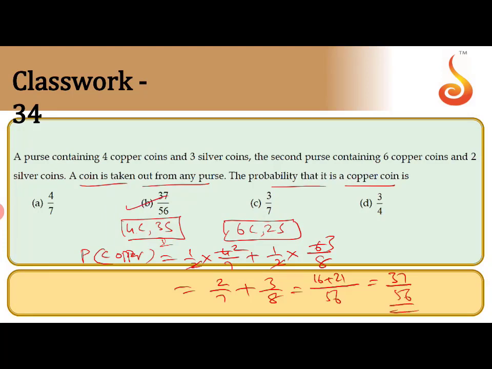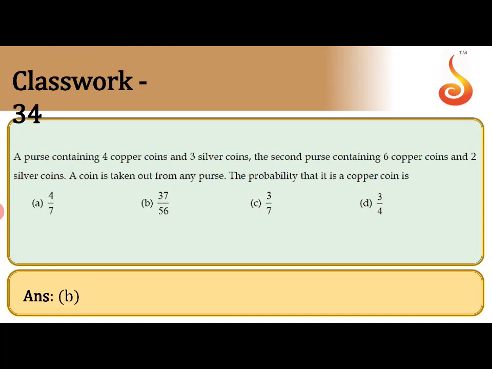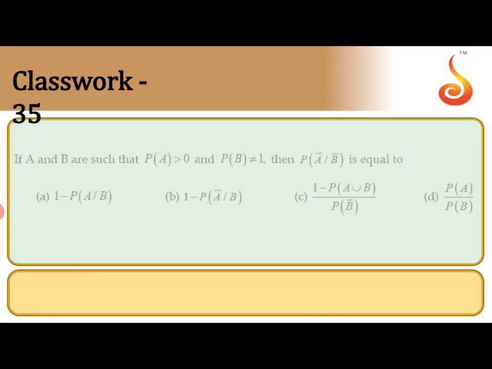The answer should be correct. I hope you understand. For a copper coin, it can be from bag 1 or bag 2. Selection of bag is 1 by 2 into the copper coin from bag 1, 4 by 7, and selection of bag 2 is 1 by 2, and selection of a copper coin is 6 by 8. So this is the total probability theorem we can apply here. First select the bag and then select the coin. Selection of each bag is 1 by 2 into the selection of a copper coin. I hope this is clear. This is a question which we did in second year, so you can easily understand this one. So the answer will be 37 by 56.